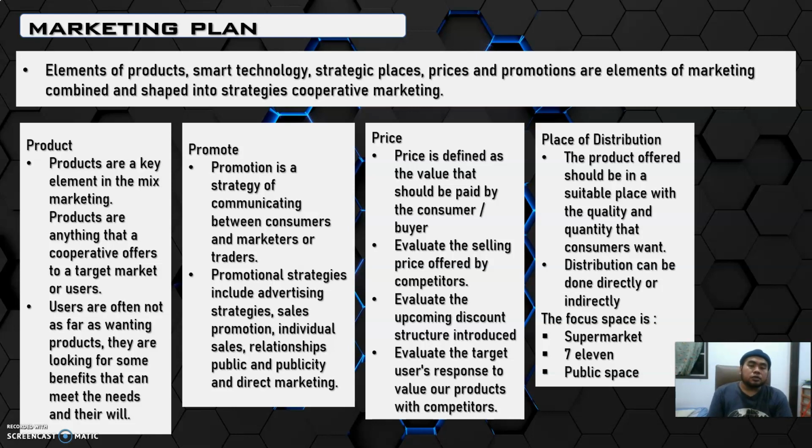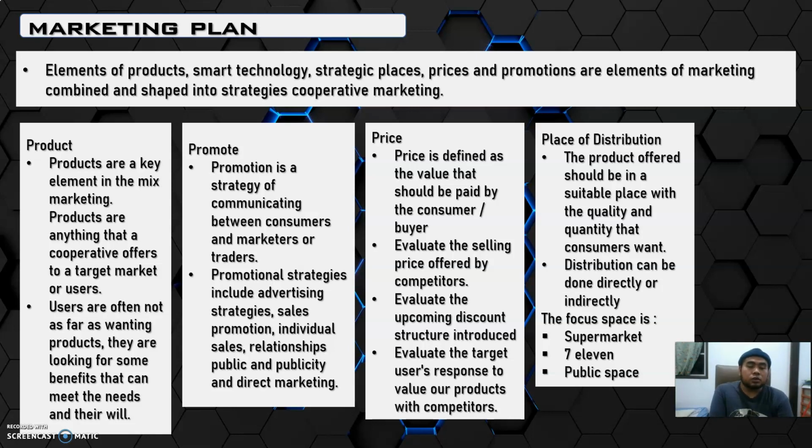For the place of distribution, the place should be in a certain place with the quality and quantity that consumers want. Distribution can be done directly or indirectly. There are 3 places that we have chosen. First, supermarkets, like Aeon, Tesco, Mydin, Giant, and other supermarkets.